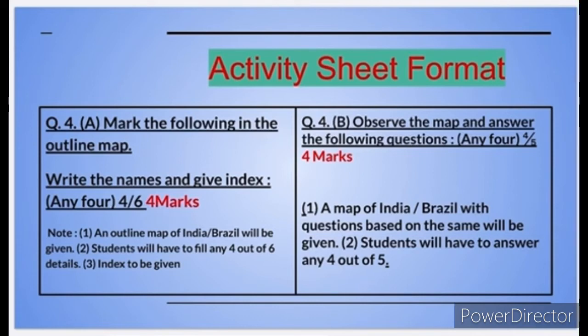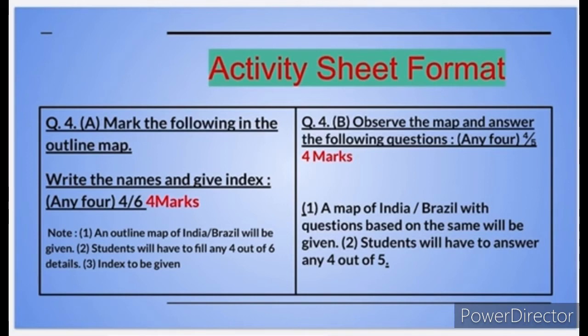The points are given to you, and you have to mark those points in the outline map, and the index is compulsory. 6 points are given, and among them you have to attempt any 4. It carries 4 marks. It is a very easy and mark-giving question.